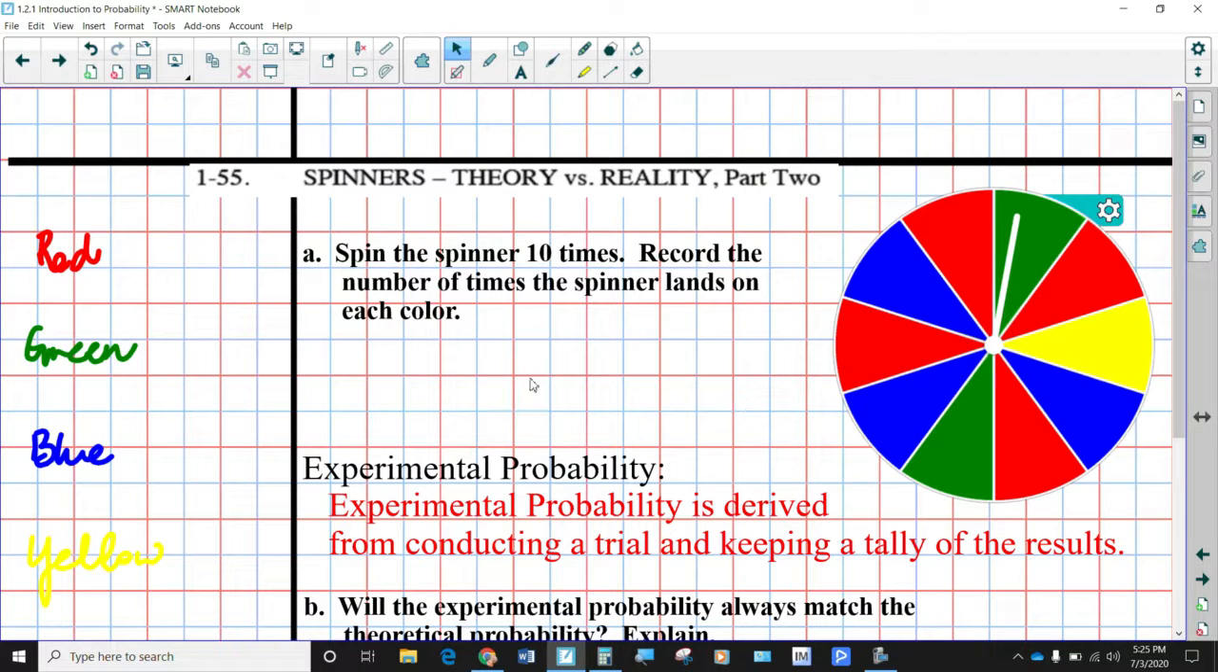4, 3, 2, and 1. Yeah, same spinner. All right, so let's do this. You write down the 4 colors, and you keep track as I do this. So here's the first spin. It was a blue. A little check mark there.